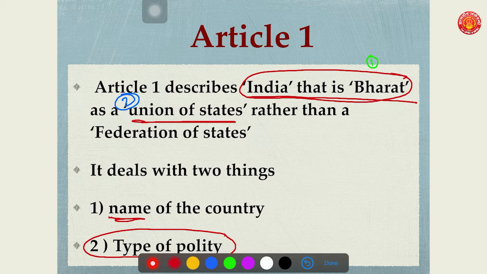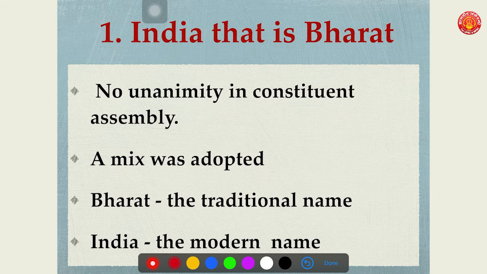Here, the nature of Indian polity is that India is a union of states. We have seen those 4 lines that India is not a federation of states. India is a union of states. This we have seen. Now, let us discuss the name of India.